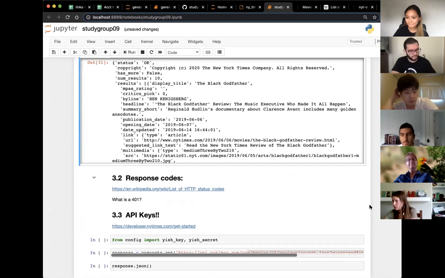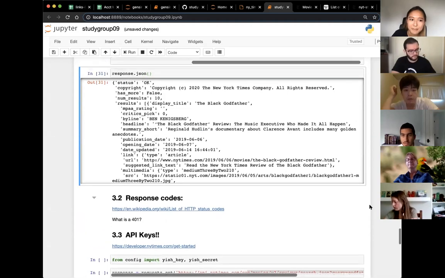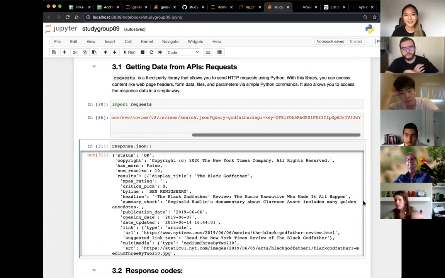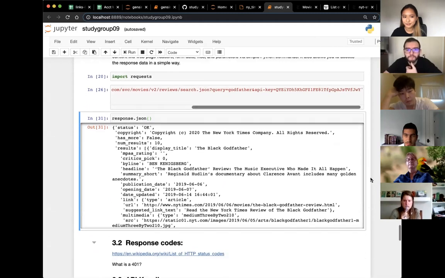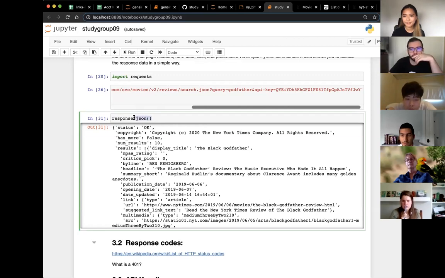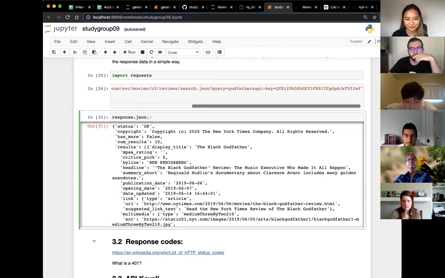When you write json.json, that's because you imported json? Yep. So that's nothing to do with JSON format. It's just a library that allows you to do certain things. So I have .json because I can turn this response object into a JSON format. Wait, what was your question again? When you import json, you're importing a library that allows you to work with JSON files? Yes, yes. Thank you. All right.